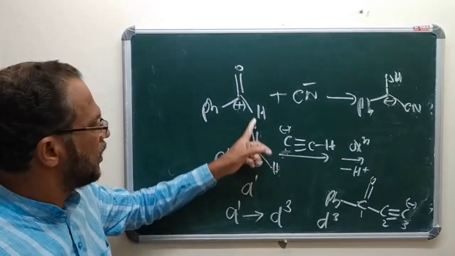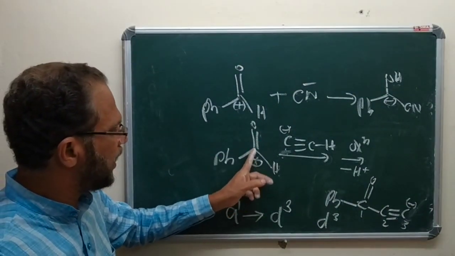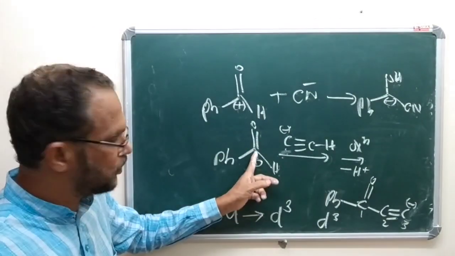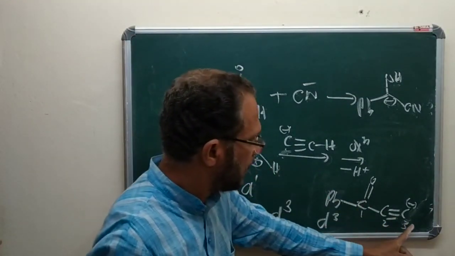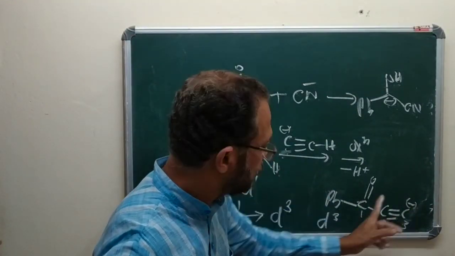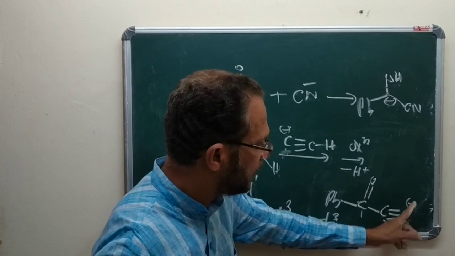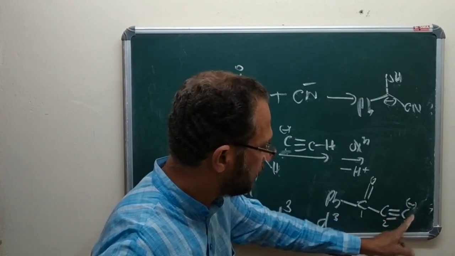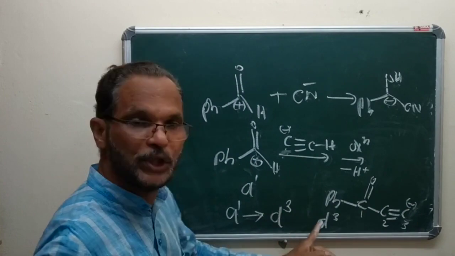That is the carbonyl carbon atom. This is carrying positive charge. This is an acceptor synthon A1. This carries negative charge. So 1, 2, 3. This is a donor carbon atom. So this is D3. A1 into D3.